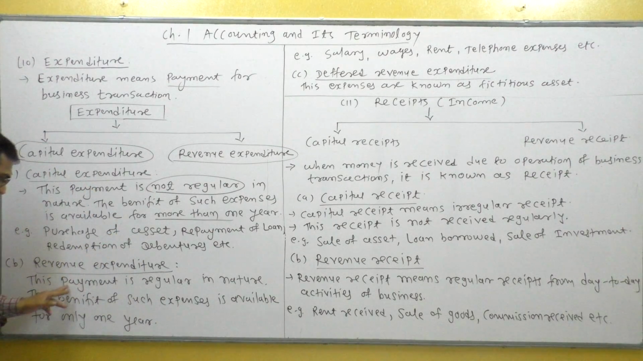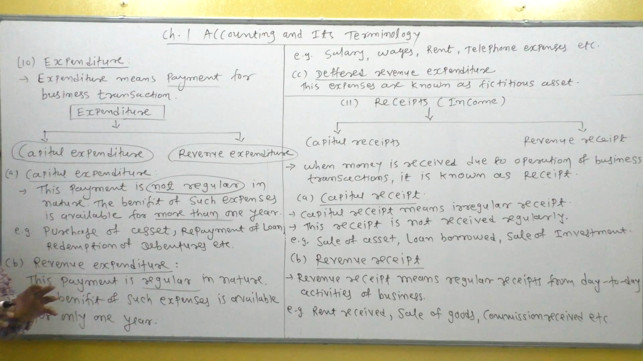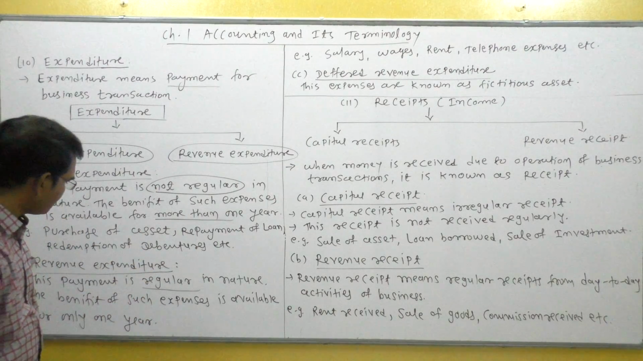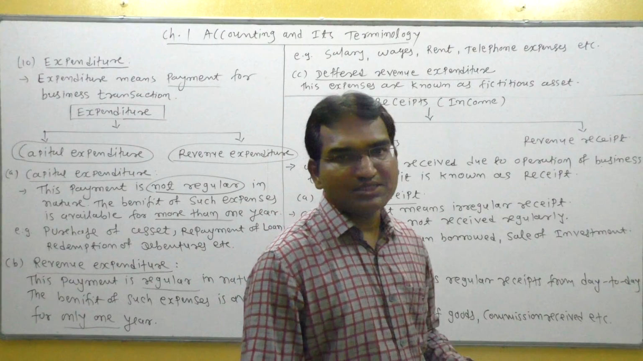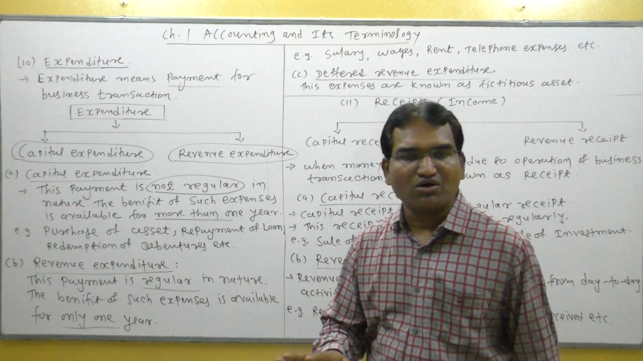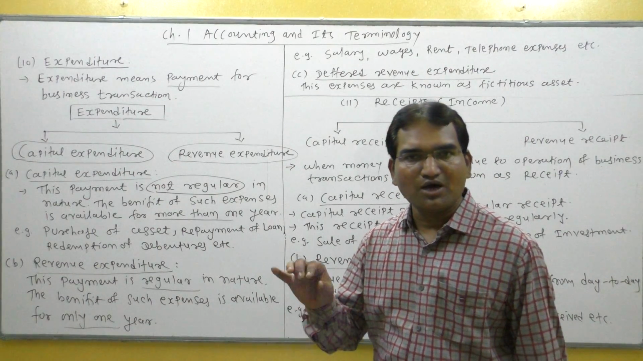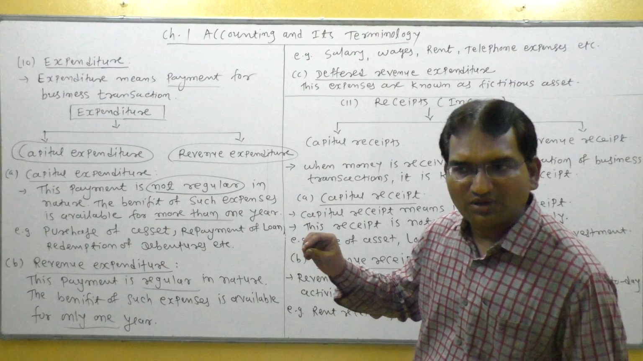Now revenue expenditure. This payment is regular in nature, regularly paid, day to day paid. The benefit of such expense is available only for 1 year. Means if any revenue expenditure is paid, the benefit of such expense is available up to 1 year only, not more than 1 year. It is called revenue expenditure.